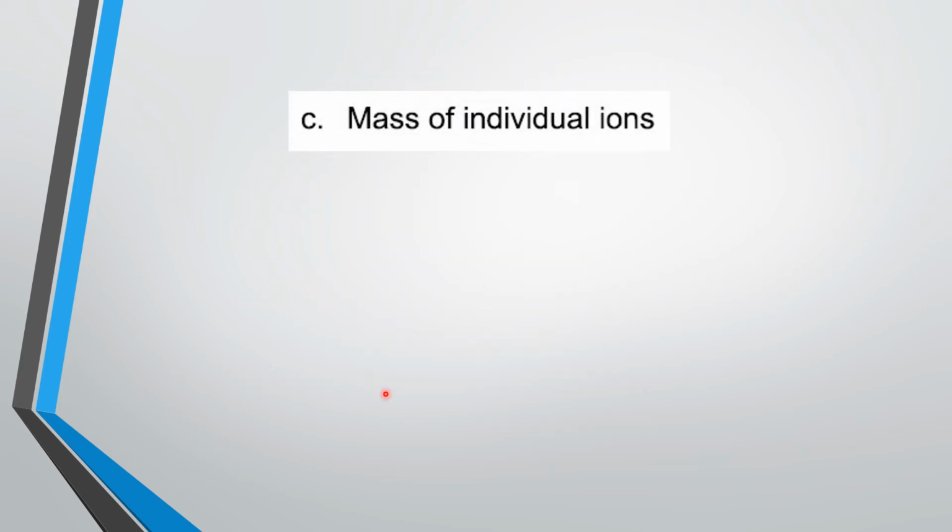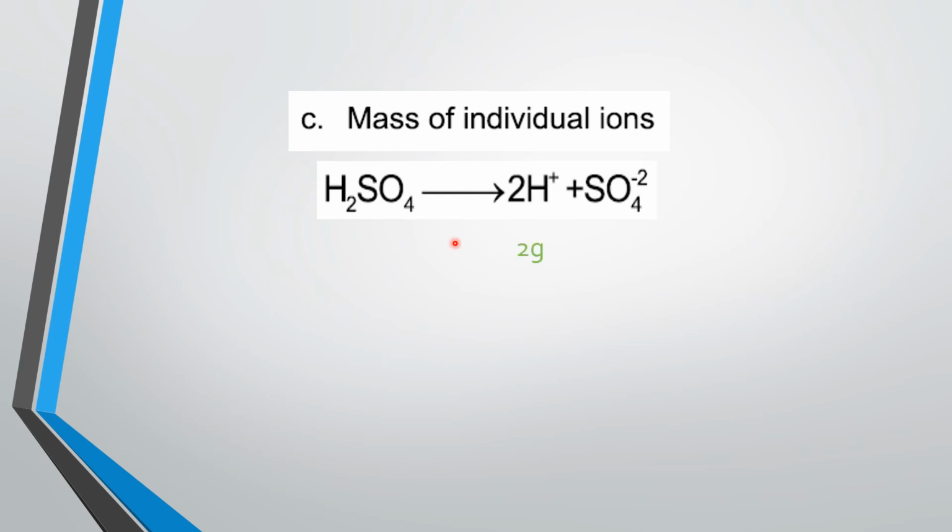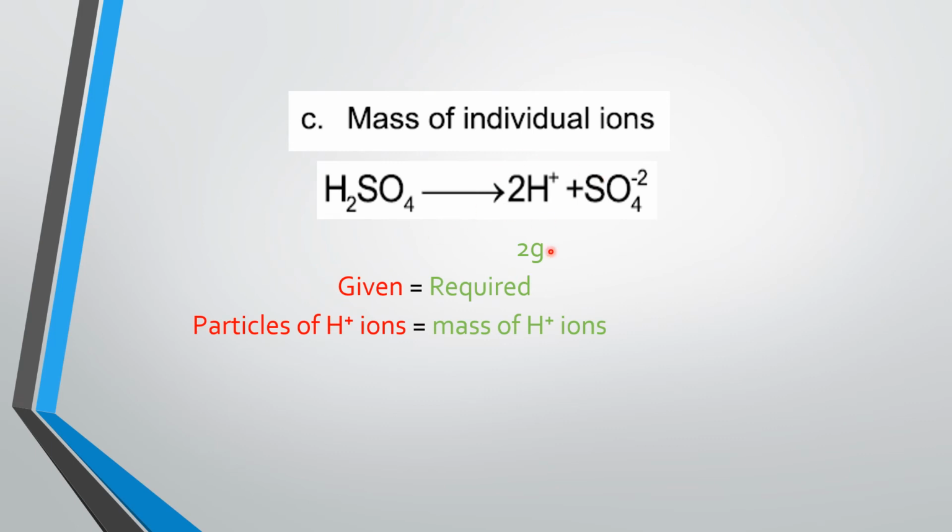And the last part, we have to calculate the mass of the individual ions. So again by writing the balanced equation we can find out the mass. We have to calculate the mass of hydrogen ions. So given and required: particles of the hydrogen ions, and what mass of these individual ions.